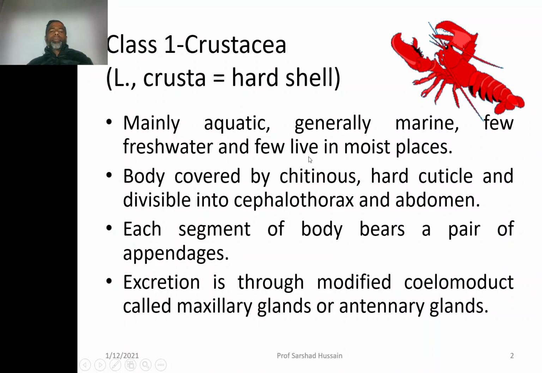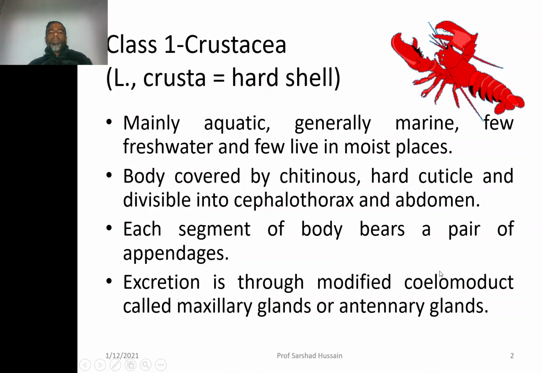Body covered by a chitinous or hard cuticle, divisible into anterior cephalothorax and posterior abdomen. Cephalothorax means having a common chitinous covering outside, the cuticle, covering the head as well as the thorax regions. Each segment of the body bears a pair of appendages. Now in Crustacea, every segment of the body, abdomen as well as thorax as well as head, bears a pair of appendages.